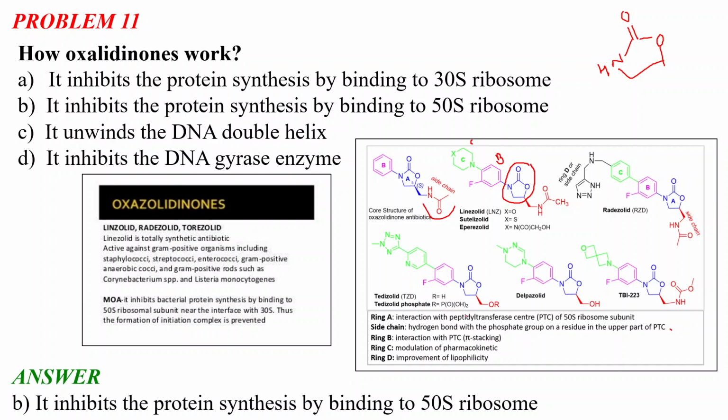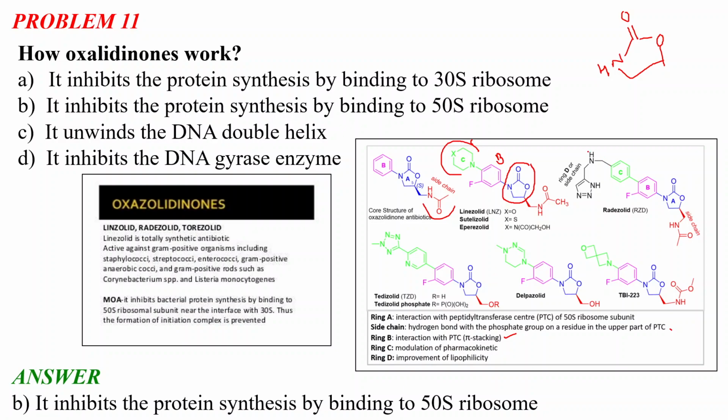Okay. So what is the role of this ring B? The one in the purple, the interaction with PTC by the pi stacking. Okay, what is the role of the ring C? The ring C, it is in the green, as you can see. So what is the role of this ring C? The ring C, the role is modulation of the pharmacokinetics. Okay, and what is the role of ring D?